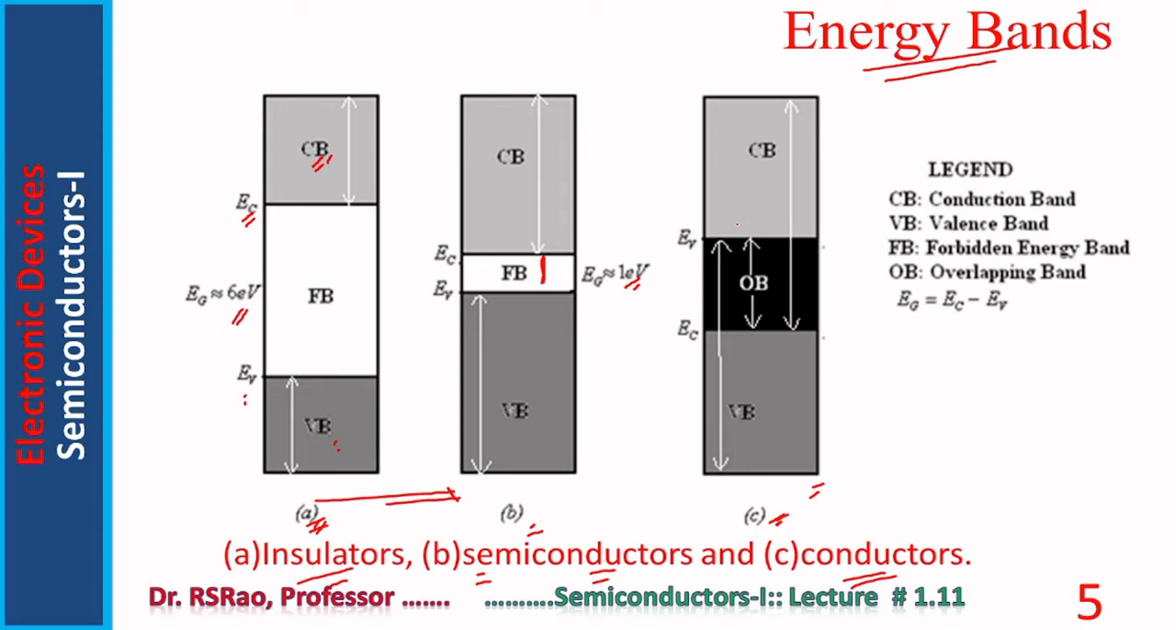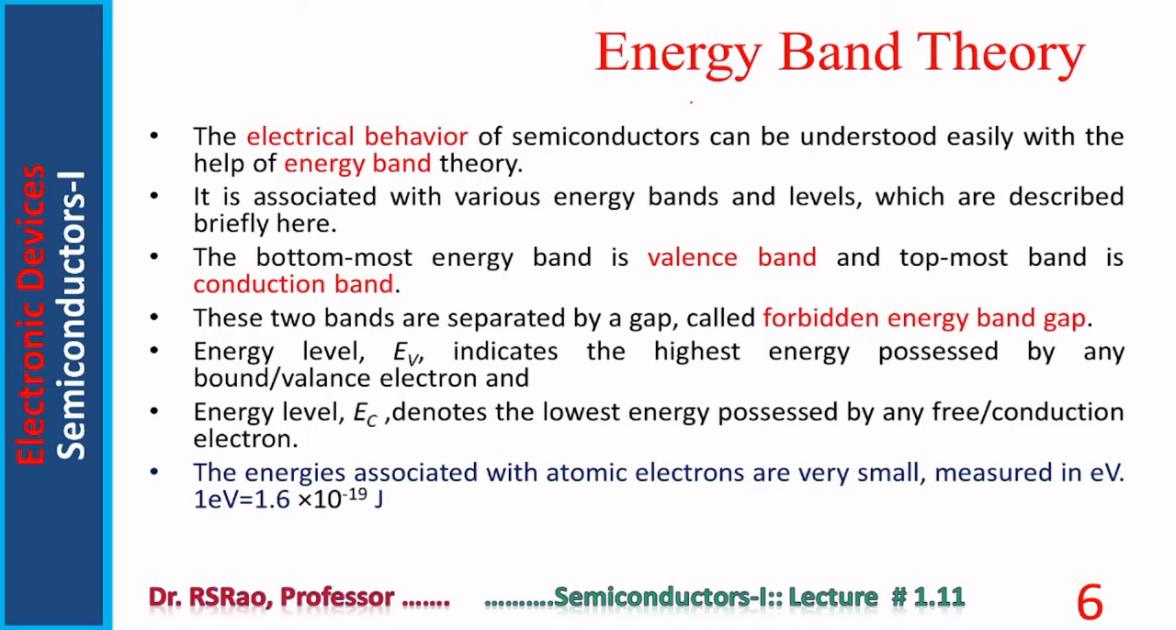This discussion explains why insulators' conductivity is nil, conductors' conductivity is huge, and semiconductors' conductivity is in between. A few points regarding energy band theory. The electrical behavior of semiconductors can be understood easily with the help of energy band theory, energy band diagrams. It is associated with various energy bands and levels, which are described briefly here.